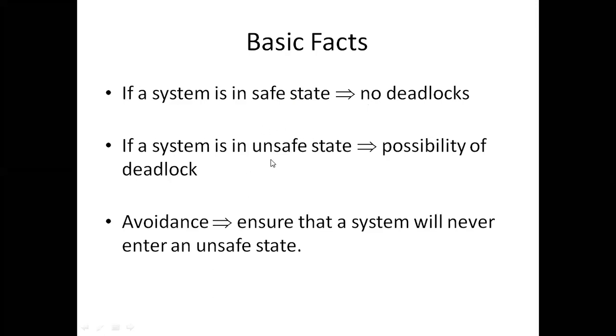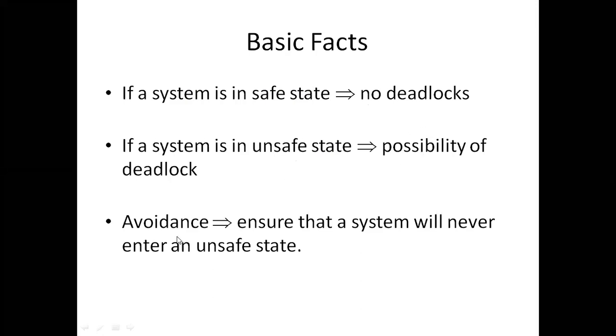If the system is in unsafe state, then the possibility of deadlock is there. We cannot say that compulsorily we'll get the deadlock. It is a very, very important question with respect to GATE as well as from an interview point of view, right? Safe state means there is no deadlock. Unsafe state means there is a possibility of a deadlock.